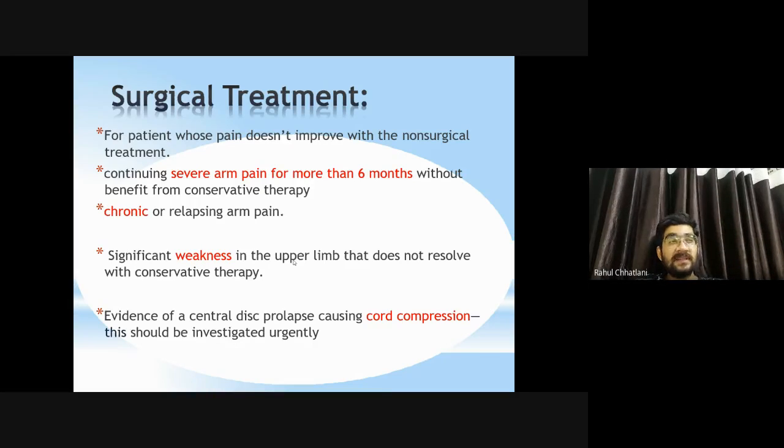Significant weakness in the upper limb that does not resolve with conservative therapy. Myotomes, if they get involved, yes, conservative treatment makes no difference, weakness increases considerably, then yes, there is an indication that the nerve needs to be decompressed surgically. And evidence of central disc prolapse causing cord compression, of course, if there is central disc prolapse, myelopathy, at that time you are not taking risk, you have to go 100% for the surgical treatment.